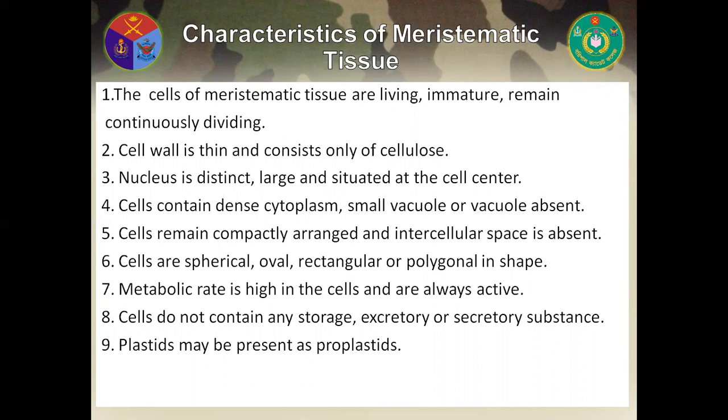Number seven, metabolic rate is high in the cells and they are always active. Number eight, cells do not contain any storage, excretory or secretory substance. And lastly, plastids may be present as proplastids.